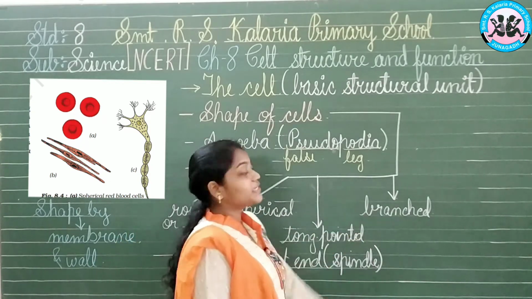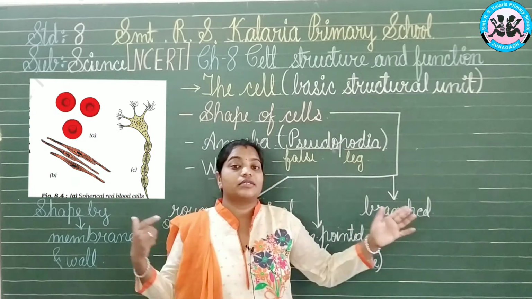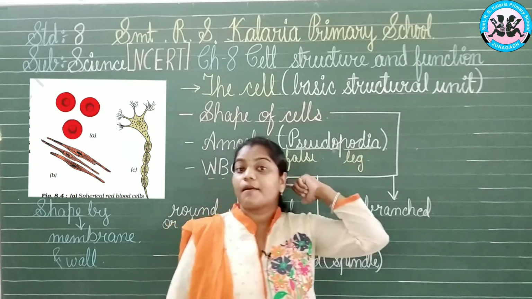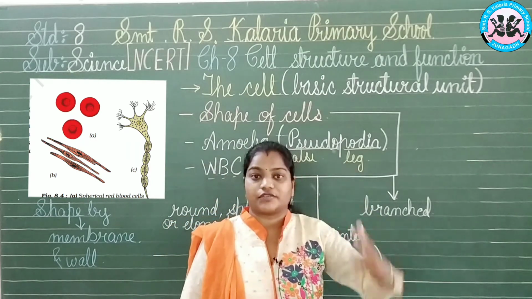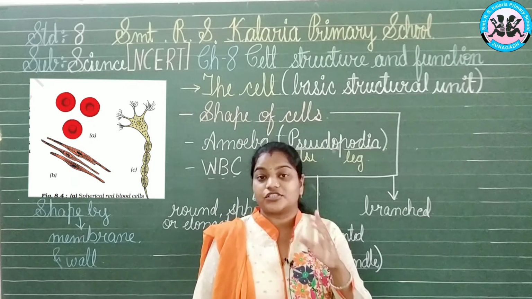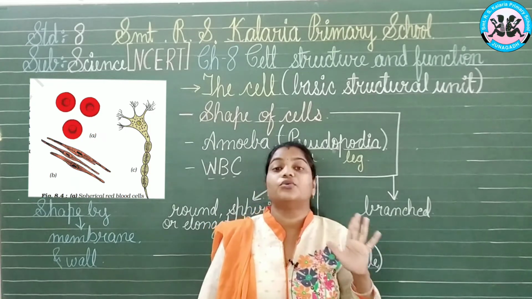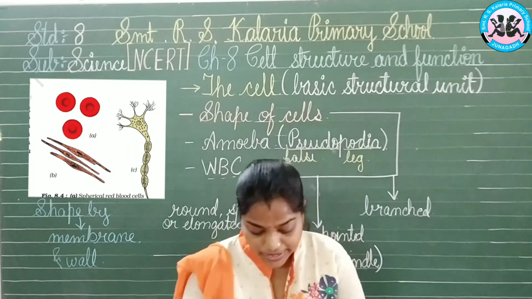Okay, the next we have is the branched cell or long-sized cell. This is the nerve cell, which is placed in our backbone, from the brain to the different parts of the body structure. So this is the branched cell which we possess. The longest cell in our body is this nerve cell. So let's have a look at all these things.